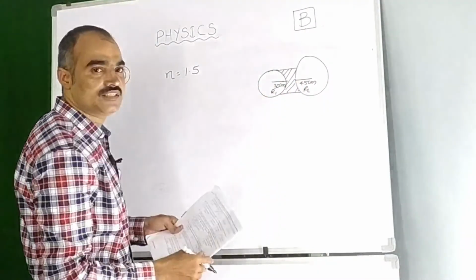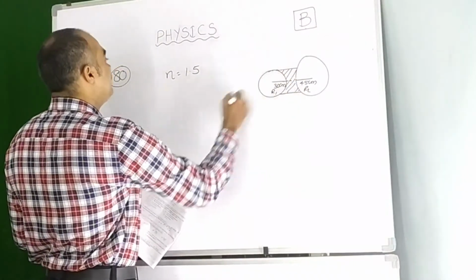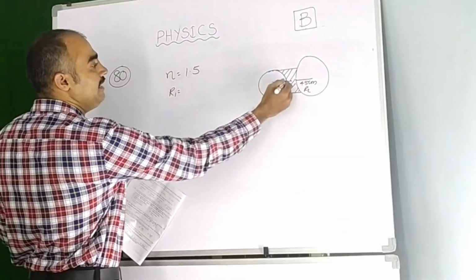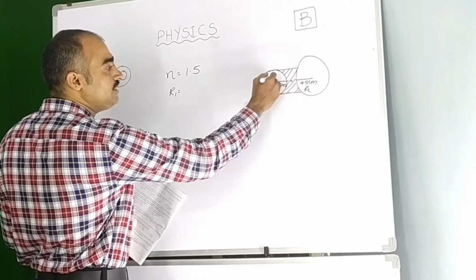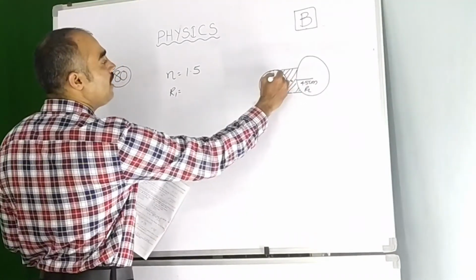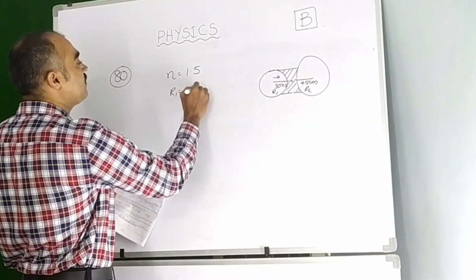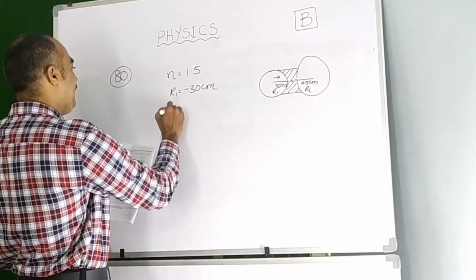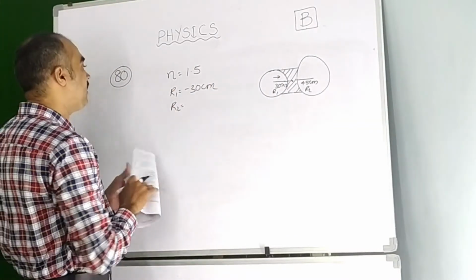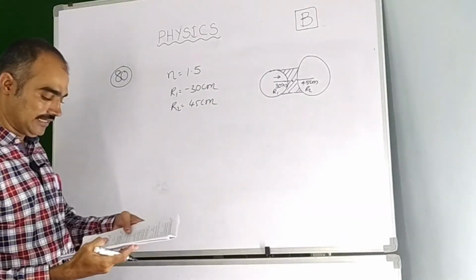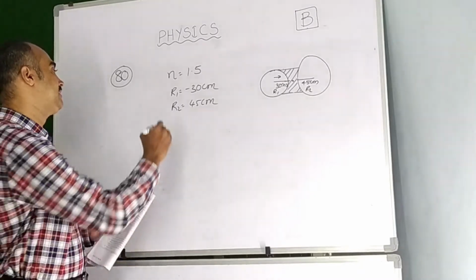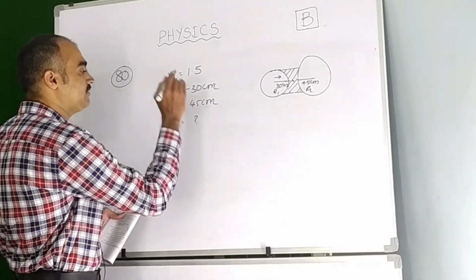According to sign convention rules, here r1 is in the direction opposite to the incident ray. So here r1 is to be taken negative, so r1 equal to minus 30 centimeter and r2 is equal to 45 centimeter. Then the question is its focal length, so we need to find the focal length.